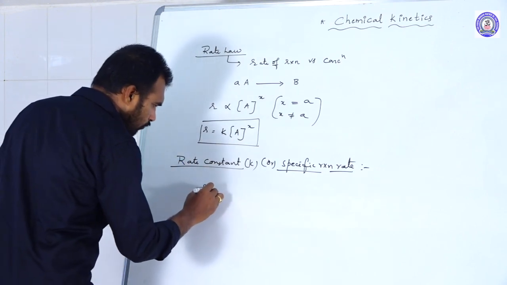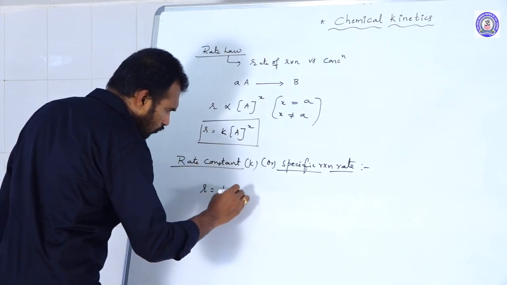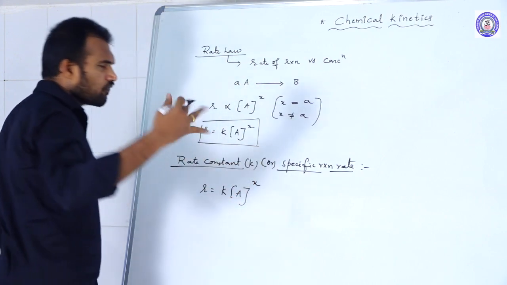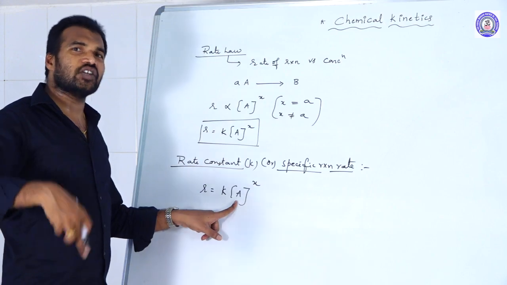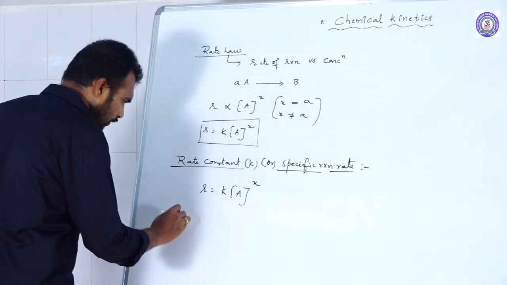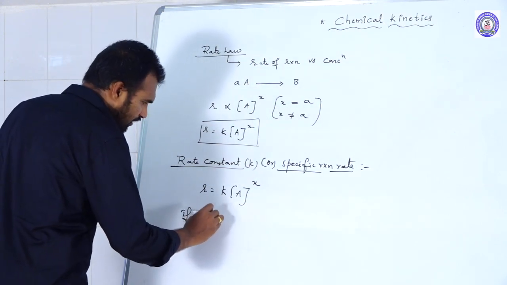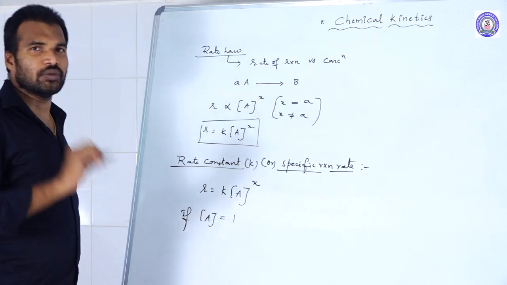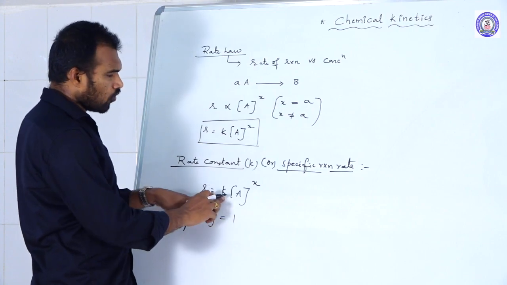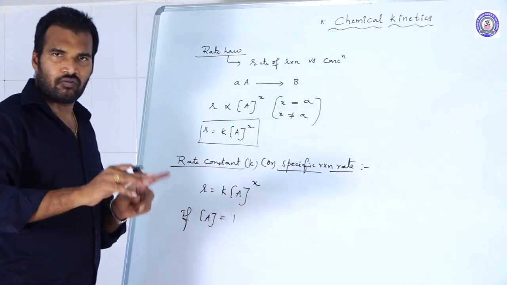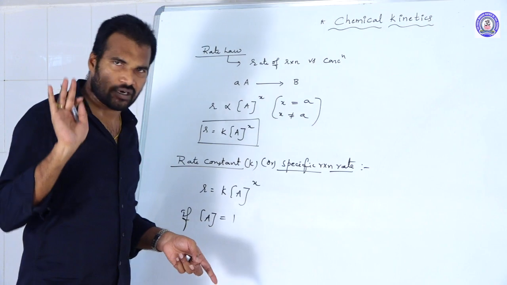R is equal to rate constant K into concentration of A to the power of x. Let us consider, suppose the concentration of A is equal to 1. If the concentration of reactant A is equal to 1, unimolar concentration, and you substitute 1 here, then R is equal to K into 1 to the power x. 1 to the power of any value is always 1.